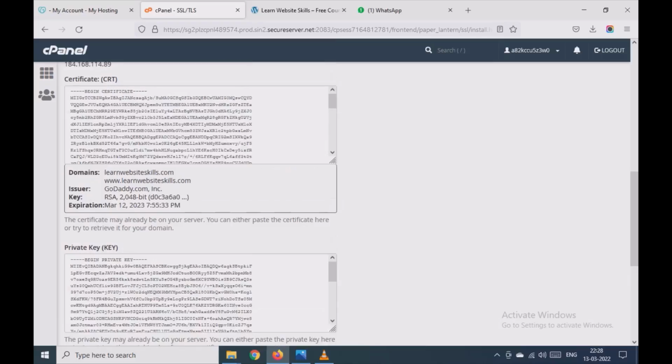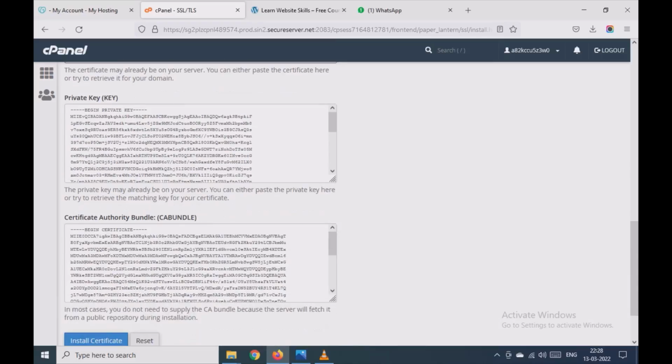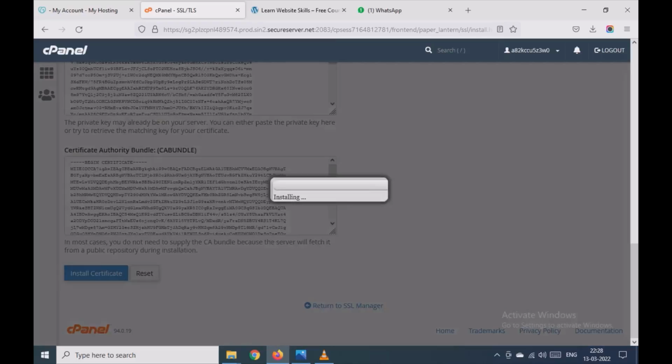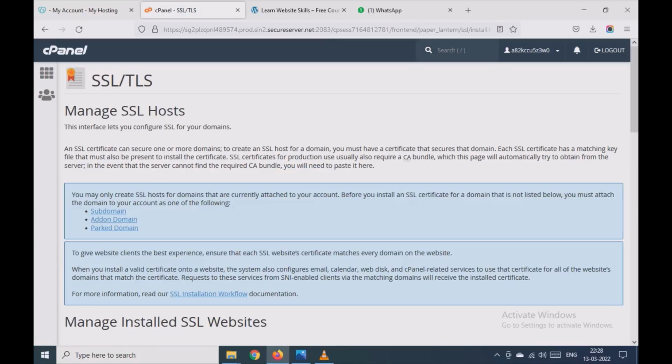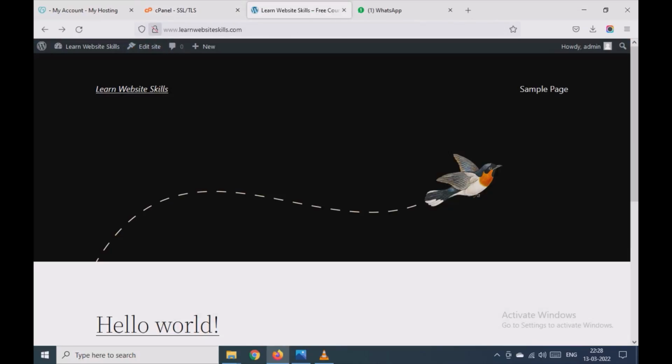Now return to SSL manager and manage SSL sites. The next step is to browse. Here we have the certificate and we have got all the details. Install certificate. Now the certificate is installed on learnwebsiteskills.com. Let's check whether it's working or not.